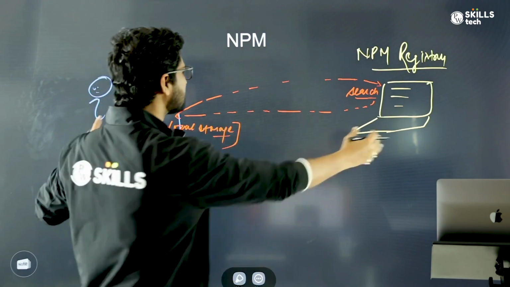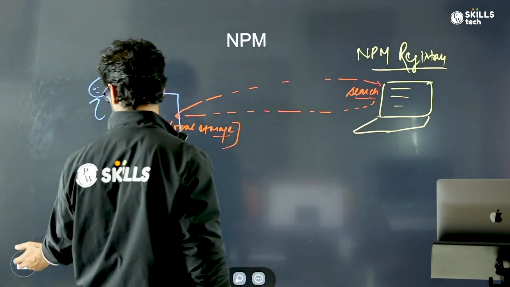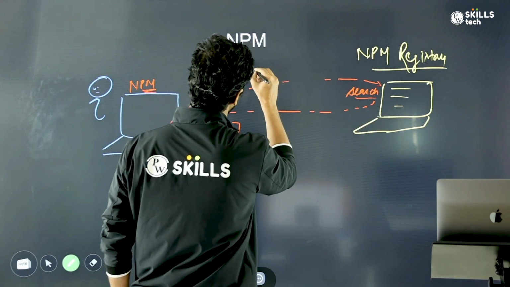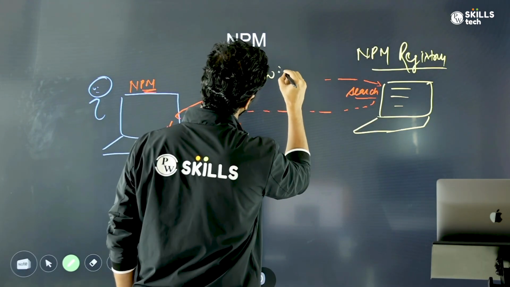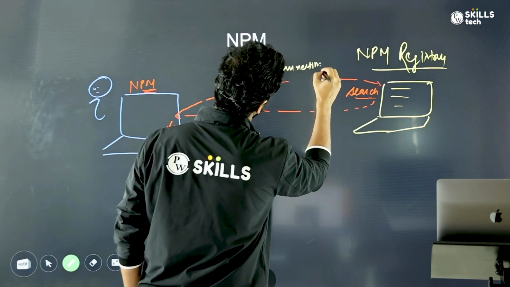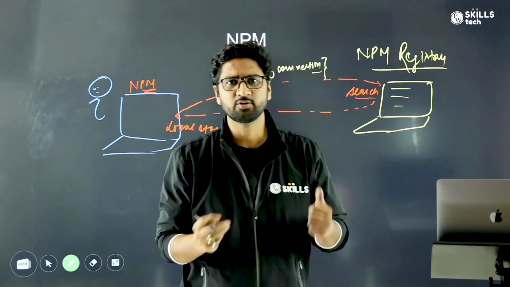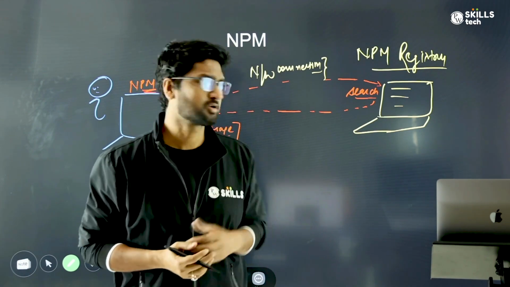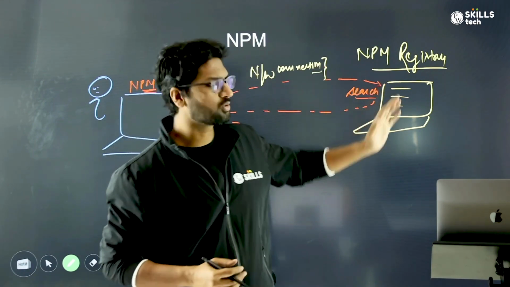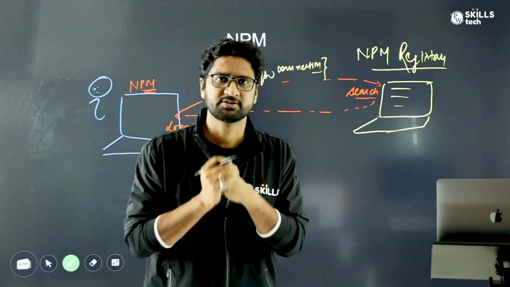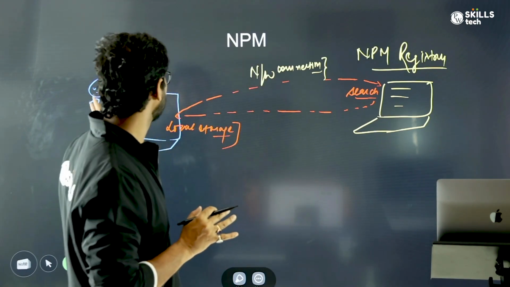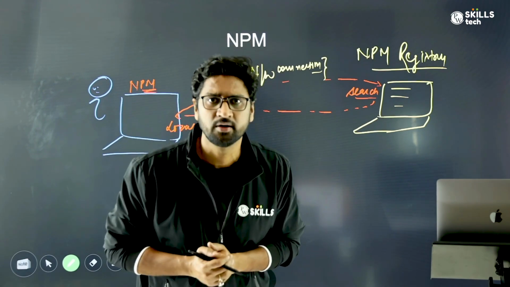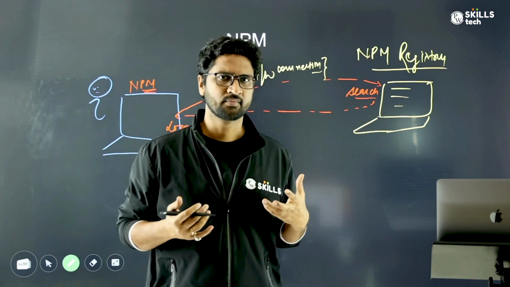And obviously, since these are two remote machines, you need to have a network connection. If you have to make use of npm to install dependencies for you, you have to have a working internet connection, because only then will your laptop be able to connect to the remote npm registry. So the major use of npm is to ensure that whatever external dependencies you depend on, you go and fetch them.